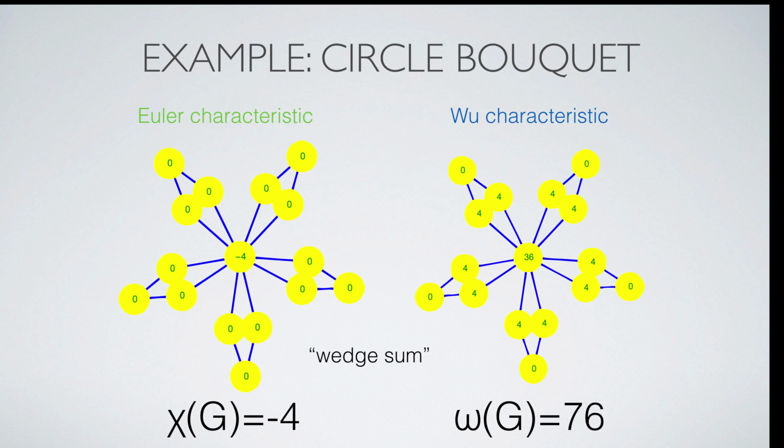And here is a circle bouquet, a wedge sum of circles. The Euler characteristic is -4. One can see this also from the fact that there are no triangles and 5 loops leading to a Betti number b1 equal to 5 and Euler characteristic 1 minus 5 equal to -4. The WU characteristic is pretty large already, which is due to the many interactions at the singularity. The sum is 76.